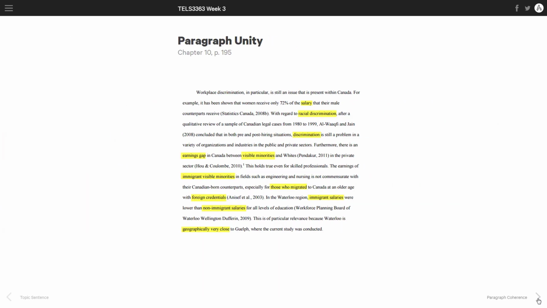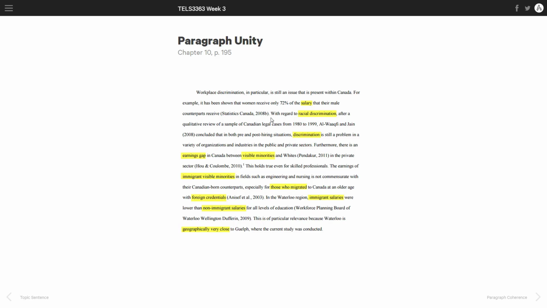The next topic is paragraph unity. So it's the same paragraph. See that workplace discrimination in particular. All right, so it starts off again with that same introductory topic sentence. And then we're going to glance through the paragraph and find out what things are being talked about here. So we start off with something that talks about the salary that women make as compared to their male counterparts. All right, in the topic sentence, I would say that that is covered.